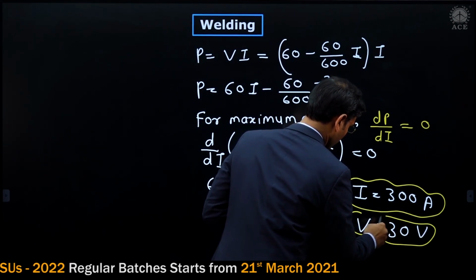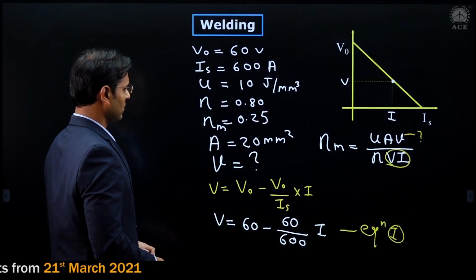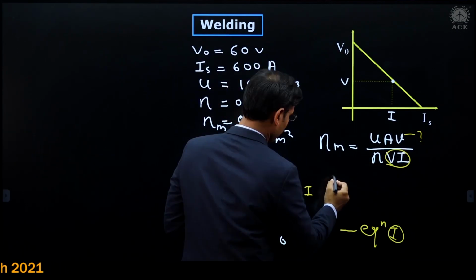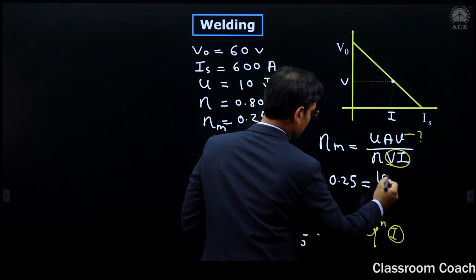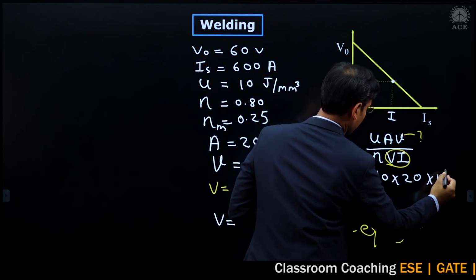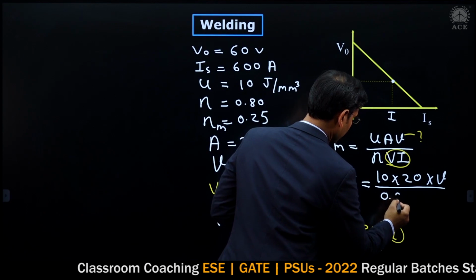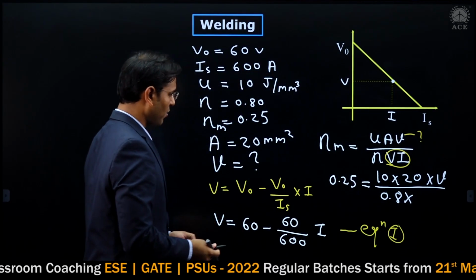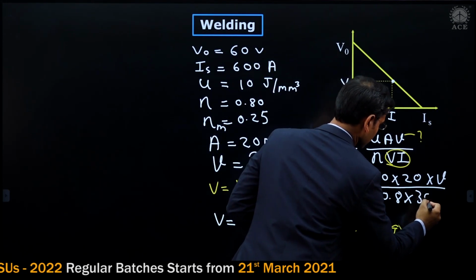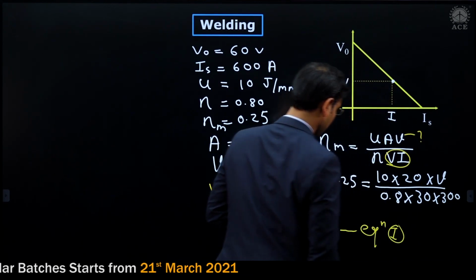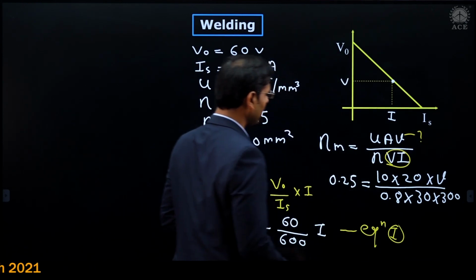Now the problem is almost over. Now put all values in this formula. The U value is 10, area is 20 into V, and that is the welding speed we have to calculate. Eta is 0.8 into, we got the value of both V and I, that is 30 and 300. Then calculate the value of welding speed V. The final value of this welding speed, I am writing on the next page.